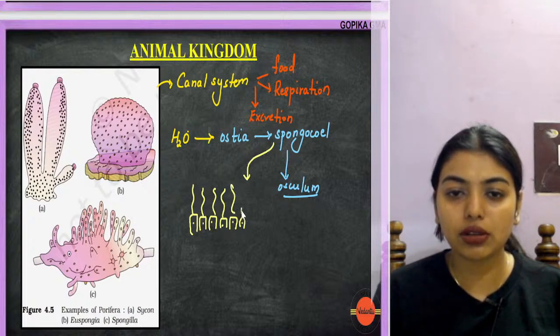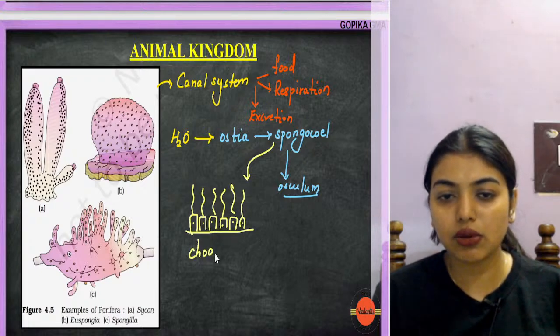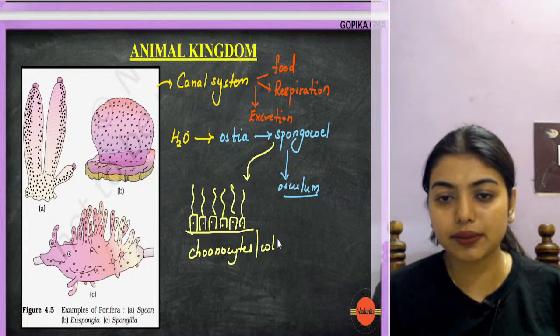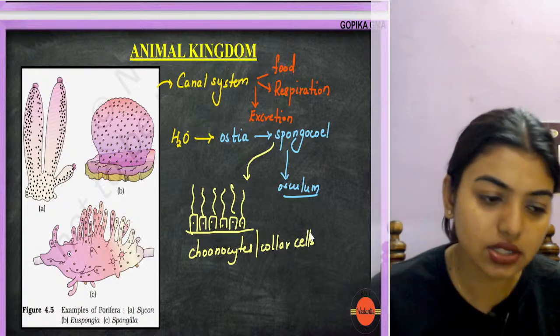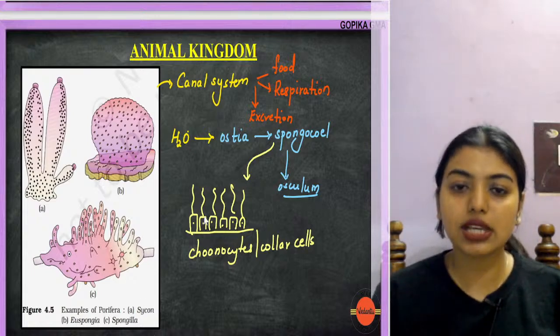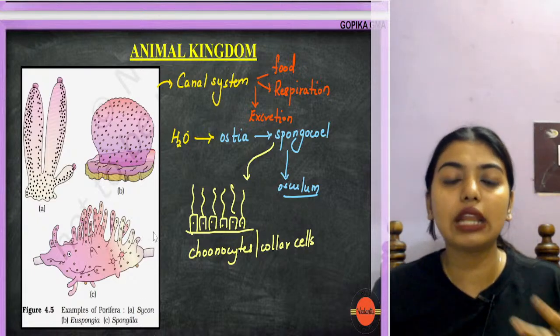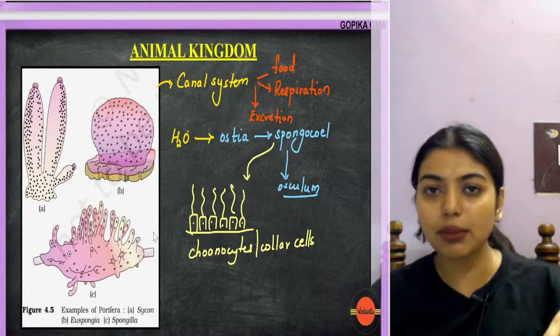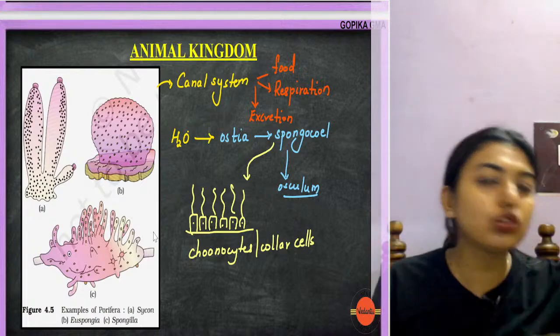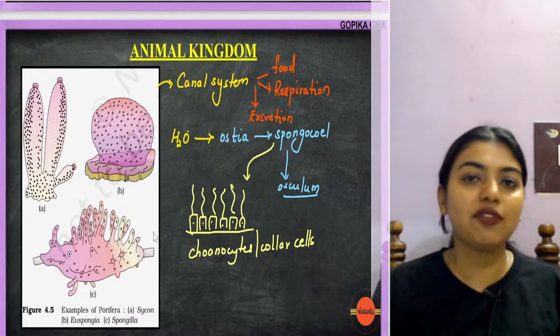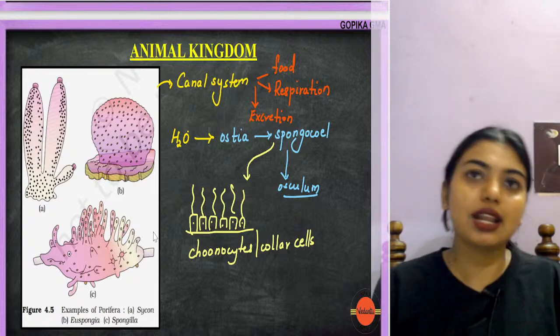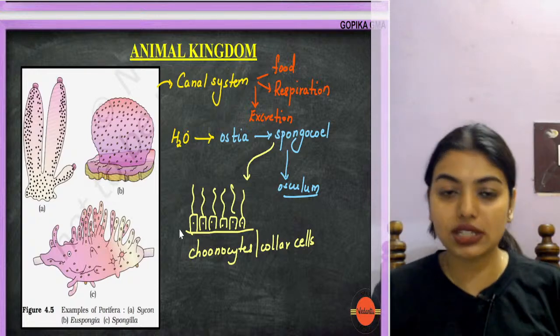Choanocytes, or we can also call them collar cells. Got it? Choanocytes or collar cells. Now what are they going to do? They are going to help in the movement of the water. The water is coming in with the food and everything. They help the water move, telling it go, go that side. You have seen when we are going for some festival, they push us. That is telling them go that side. So choanocytes or collar cells are present.